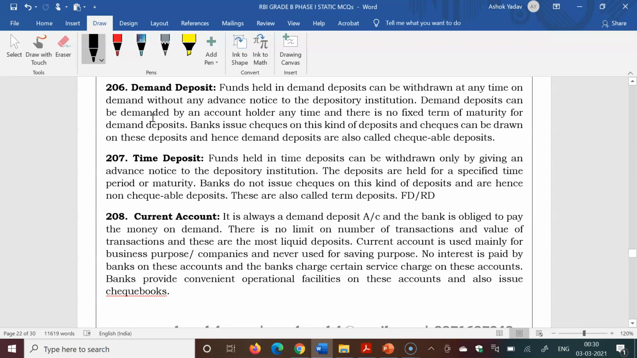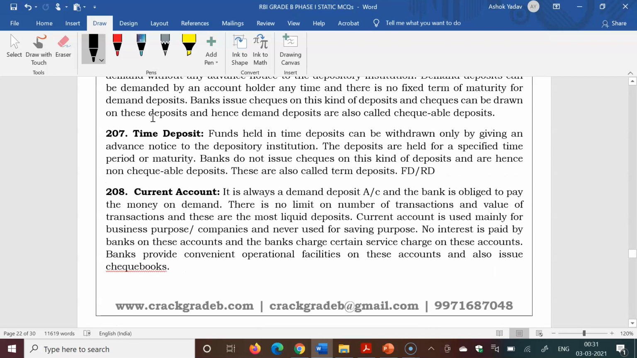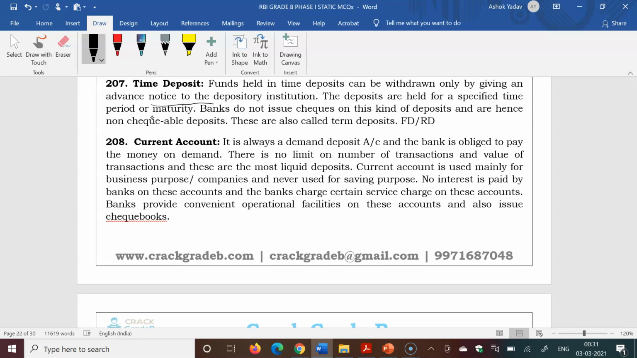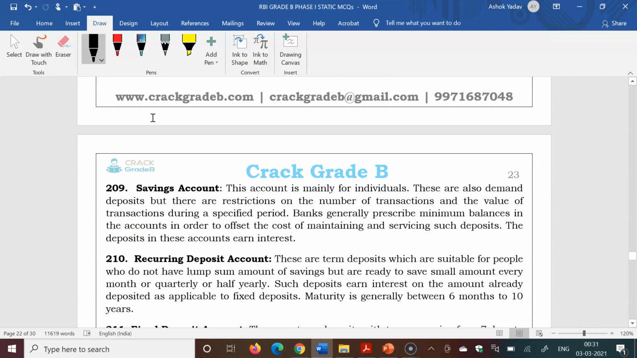Demand deposit: funds held in a demand deposit can be withdrawn at any time on demand without any advance notice to the depository institution. In a time deposit, you have to give advance notice to the depository institution. Current account: it is always a demand deposit account and the bank is obliged to pay the money on demand. There is no limit on the number of transactions and value of transactions. It is mainly used for business purposes.